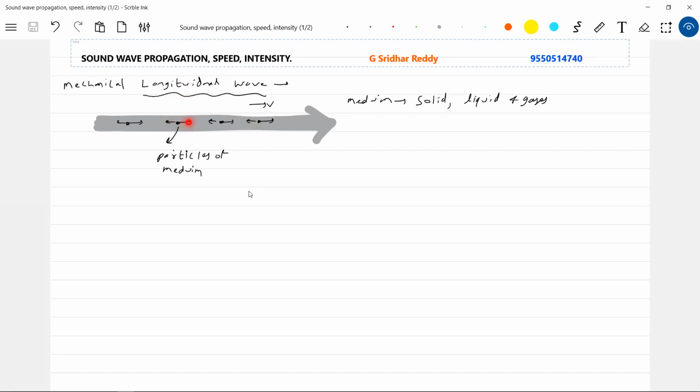As the wave propagates along the positive x-axis, the particles of the medium will vibrate along the x-axis. I'm not saying only positive, they will execute SHM along the x-axis. This is called a longitudinal mechanical wave. Then what is the example of this one? The sound wave. What do you mean by sound wave? I'm speaking. What all I'm speaking? Nothing but a sound wave is said to be propagated.